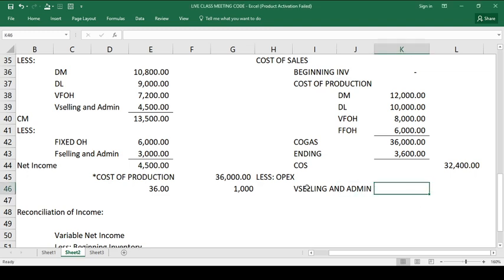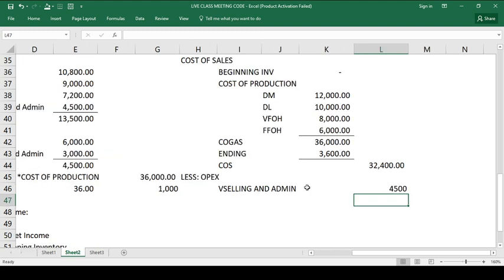So, we have 4,500, and then lagyan natin ng figures, and then yung fixed, selling, and admin na 3,000. Okay? Ayun, itong 3,000 na to.